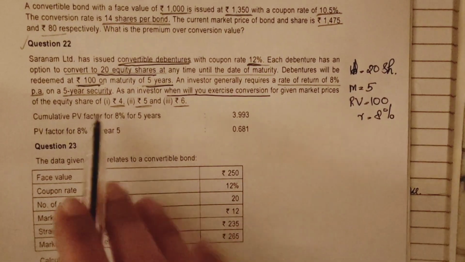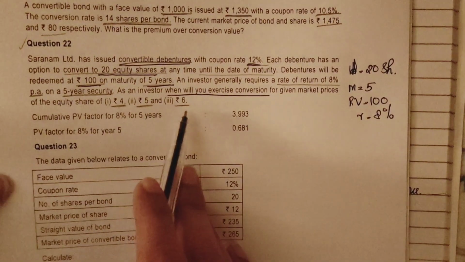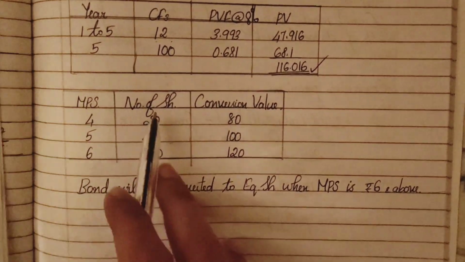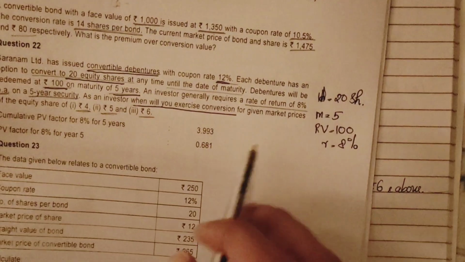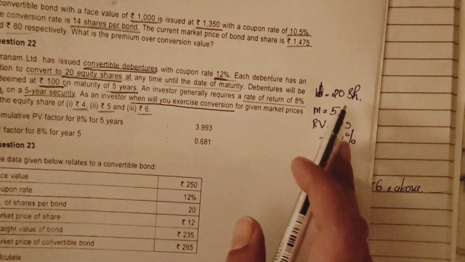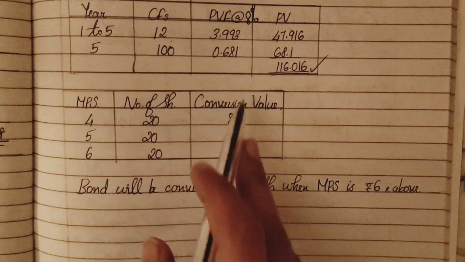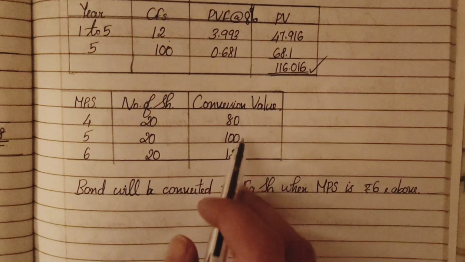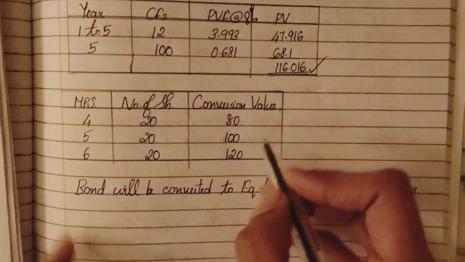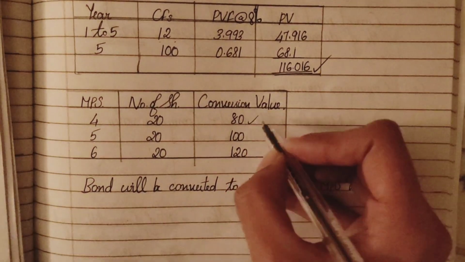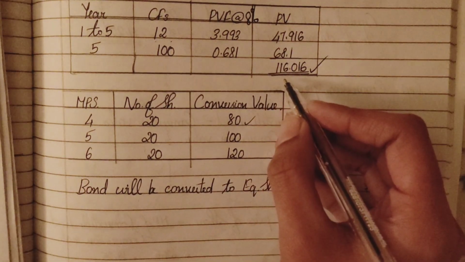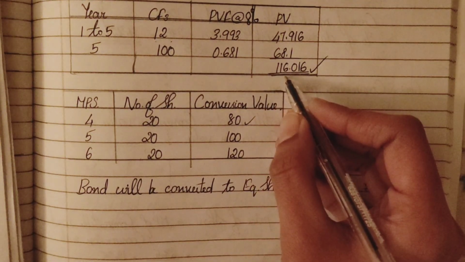Now we need to find the conversion value at 4, 5 and 6 market prices. So market price per share 4, 5 and 6. Number of shares, one debenture will be converted to 20 shares. So conversion value is 4 into 20, 80. So 820. So when market price is 4, conversion will not be exercised. Why? Because if debentures are not converted the value is more.